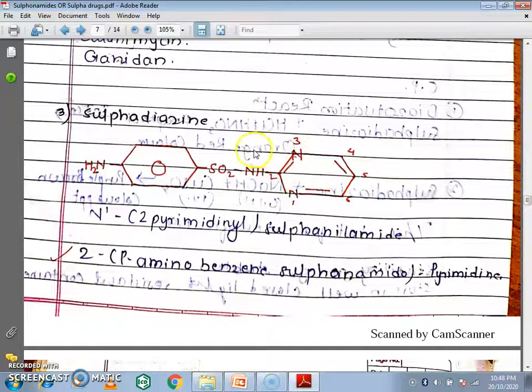At the second position the N1 containing group is attached, so the nomenclature is 2. There is a para amino group, this is the para position, this is the amine, benzene, sulfonamido, and the pyrimidine compound. This is the nomenclature of sulfadiazine.